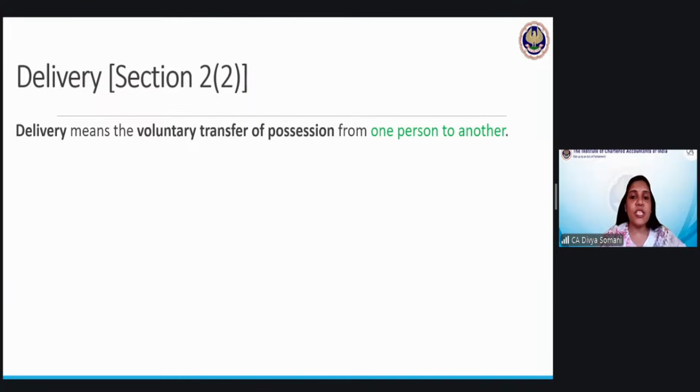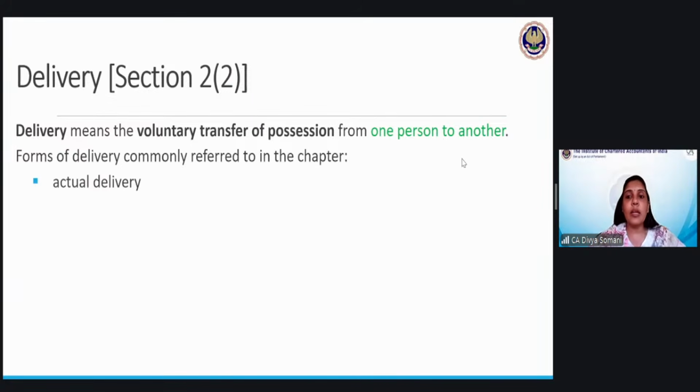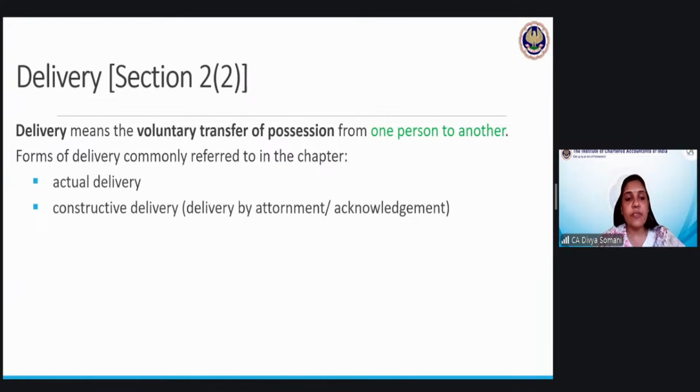Possession means कोई चीज पहले मेरे. Delivery means voluntary. Voluntary word simply says that it is free. It is with free consent. No one has forced you to do that. From one person to another means from seller to buyer, basically here in Sale of Goods Act. So what are the various forms or types of delivery? Actual delivery, constructive delivery, and symbolic delivery. Constructive delivery is also known as delivery by atonement or delivery by acknowledgement. These are the other terms which are used for constructive delivery.